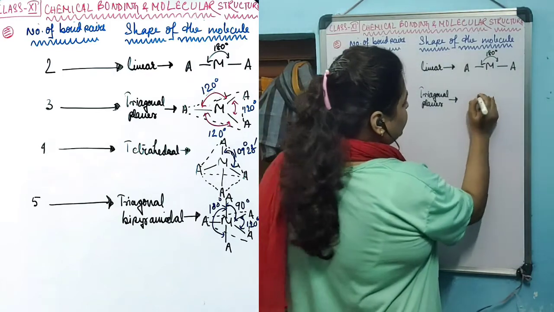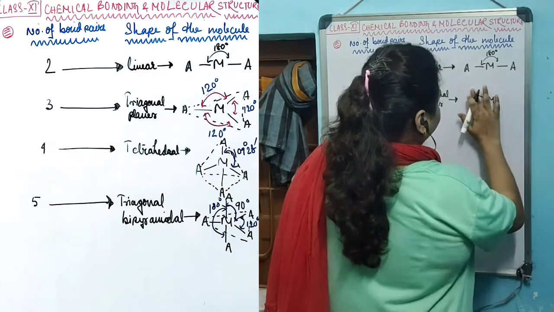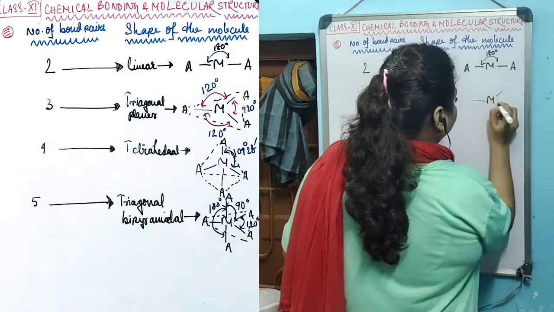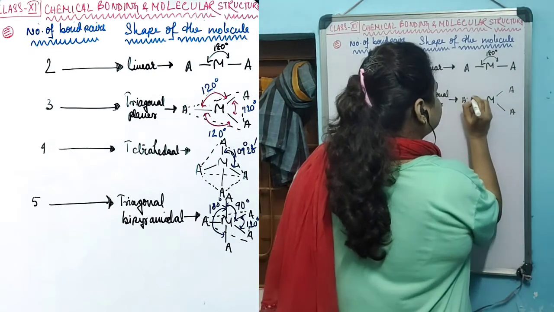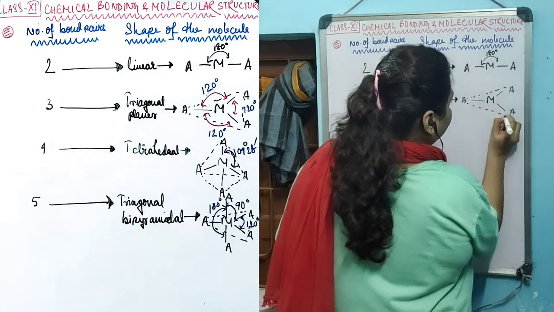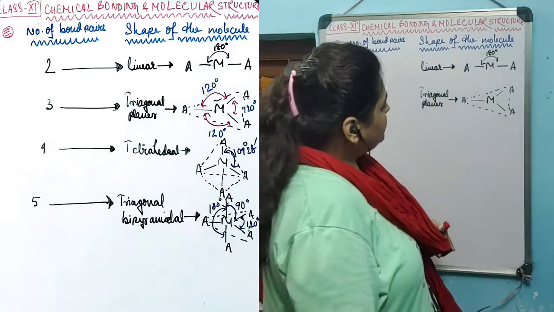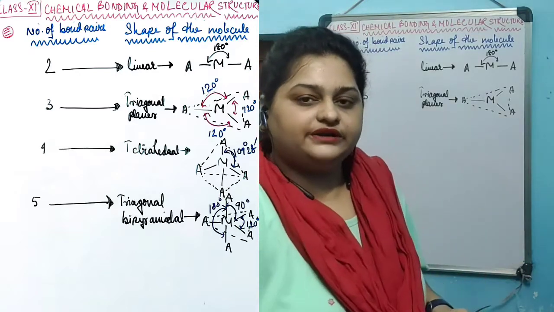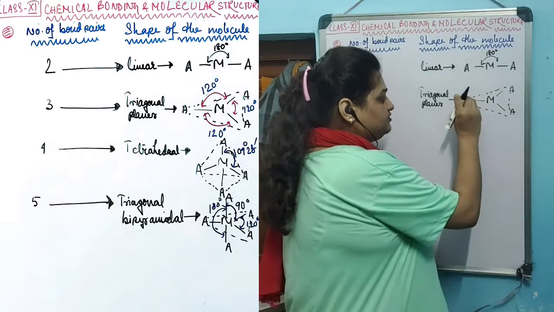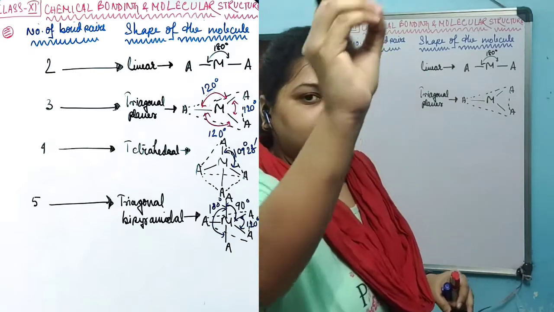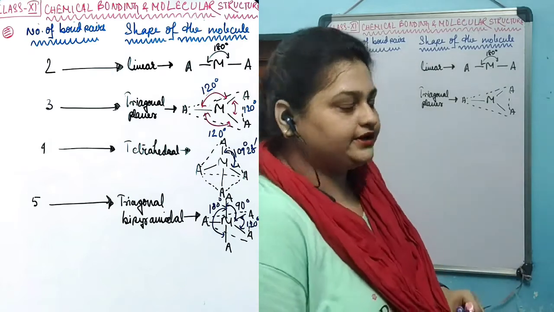A means the central atom, and it has created 3 bonds with these 3 atoms. This is in the plane of a triangle, with the atoms situated at each vertex of the triangle. In that case, this kind of shape is created.